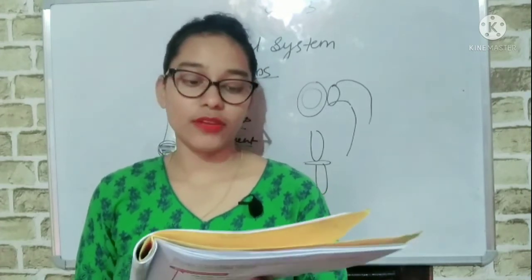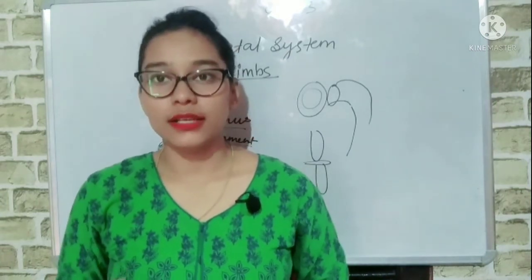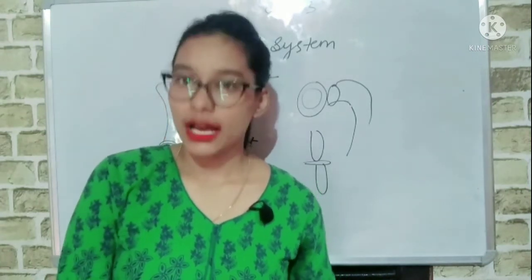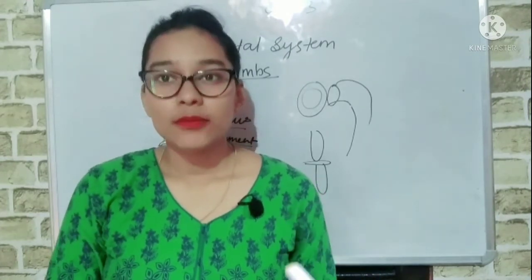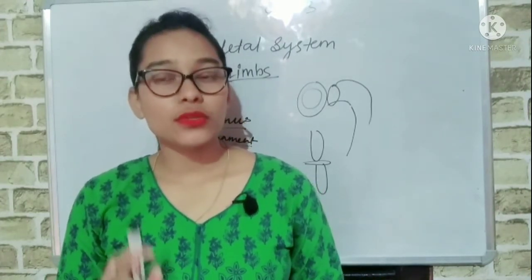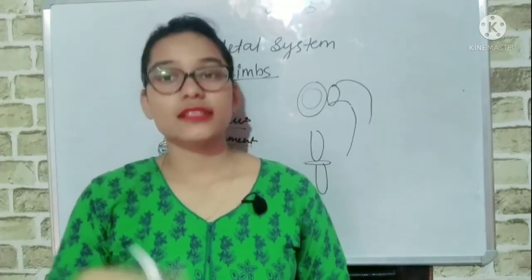Movement happens when bones and cartilage work together with muscle. Now movement means moving from one place to another, and it is not possible only with the help of bones and cartilage. Along with bones and cartilage, muscle is also needed. So now we will discuss muscles.